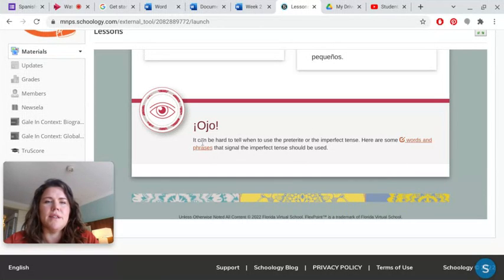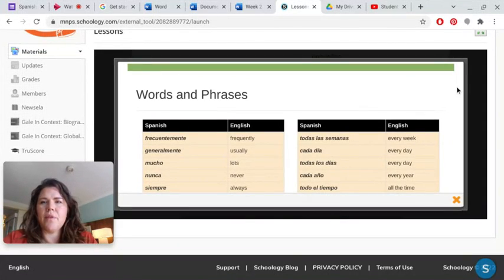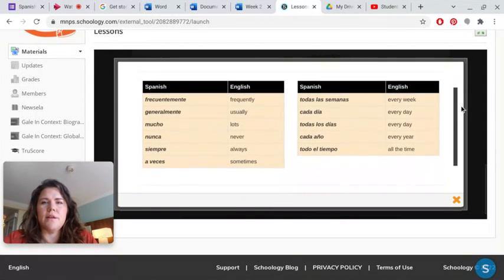Okay, and so it says, remember, look at this. It means look at this. It can be hard to tell when to use the preterite or imperfect tense. Here are some words and phrases that signal the imperfect tense should be used. Okay, so this is another review. Okay, and this is great to look through.